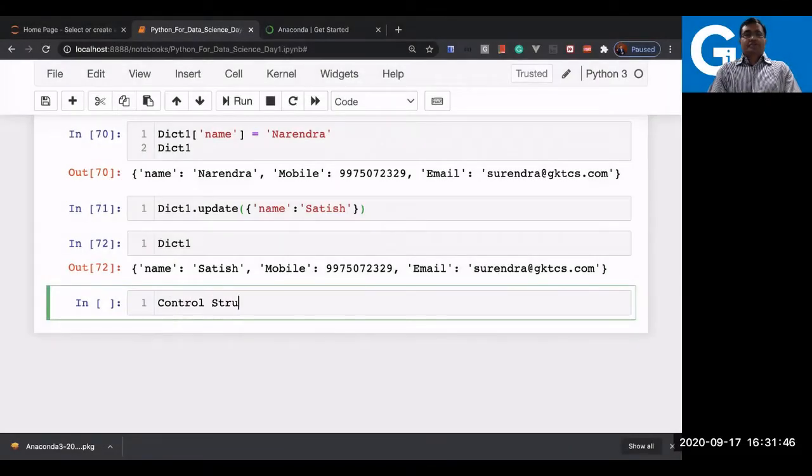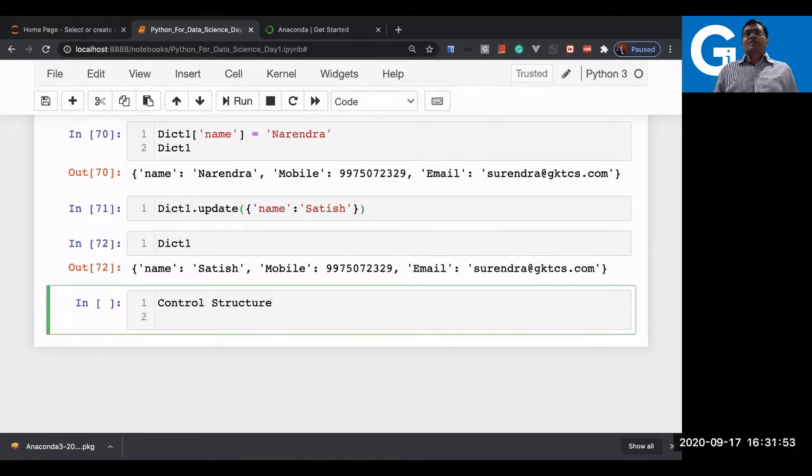Control structure. In all the languages, you will see if, elif, for, while, those kinds of programming structures. Python is an indented language, so here you will see certain syntax changes. Just understand what that change is now.